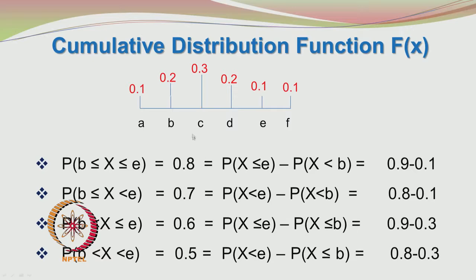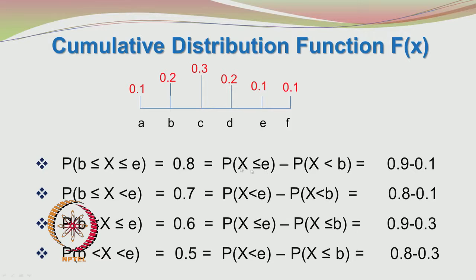You want to find the probability that the random variable will take any value between b and e, both b and e included. So, the probability of the random variable taking the value small b is 0.2, c is 0.3, d is 0.2, e is 0.1. You add up 0.1 plus 0.2, 0.3, 0.3 plus 0.3, 0.6, and then 0.6 plus 0.2, 0.8. So, that is the value you get.